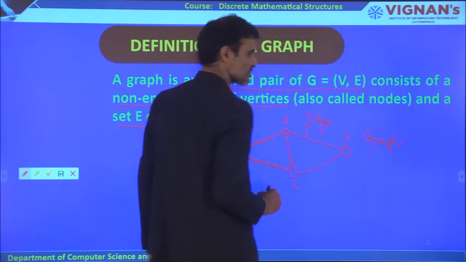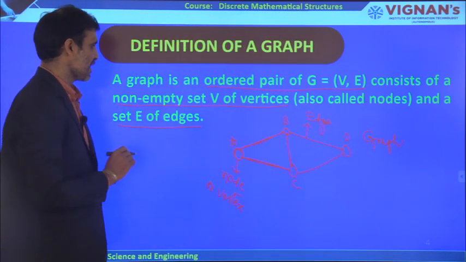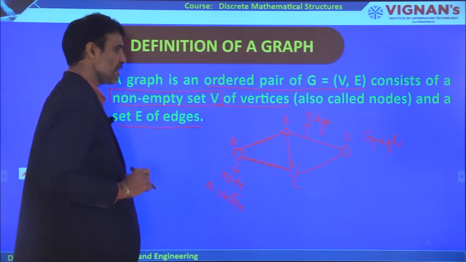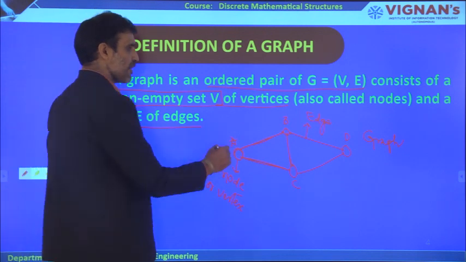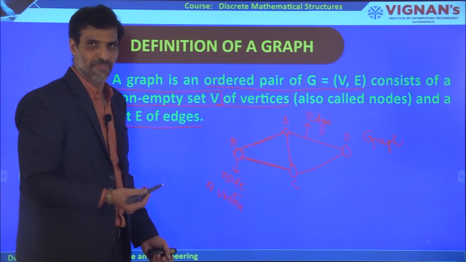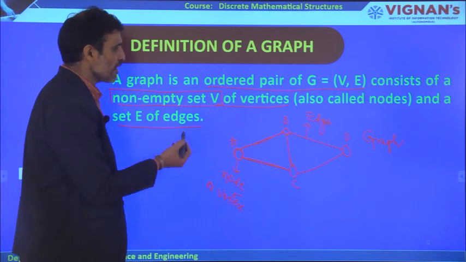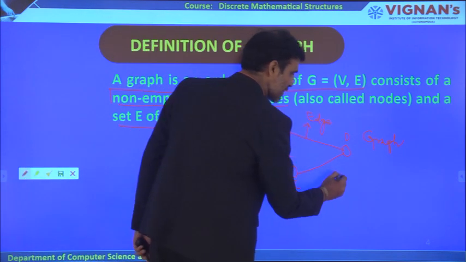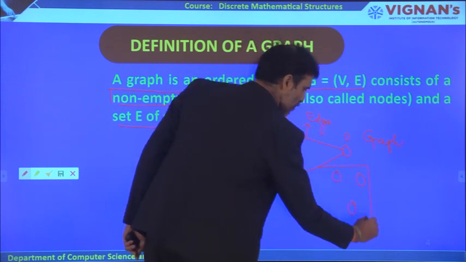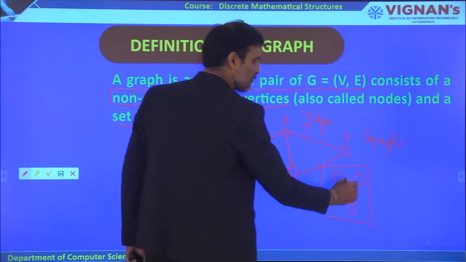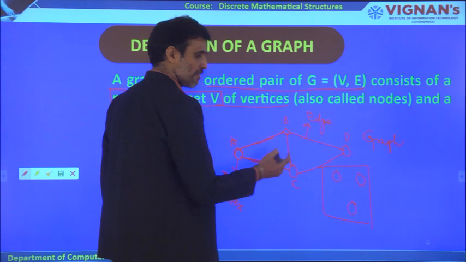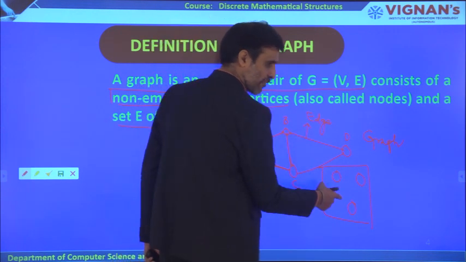This is how we can represent a graph, with a non-empty set V. Why is it a non-empty set? Because if there are no vertices, then it is not possible to draw a graph. Even if there is no edge in a diagram, and there are only vertices, we can still consider it to be a graph.